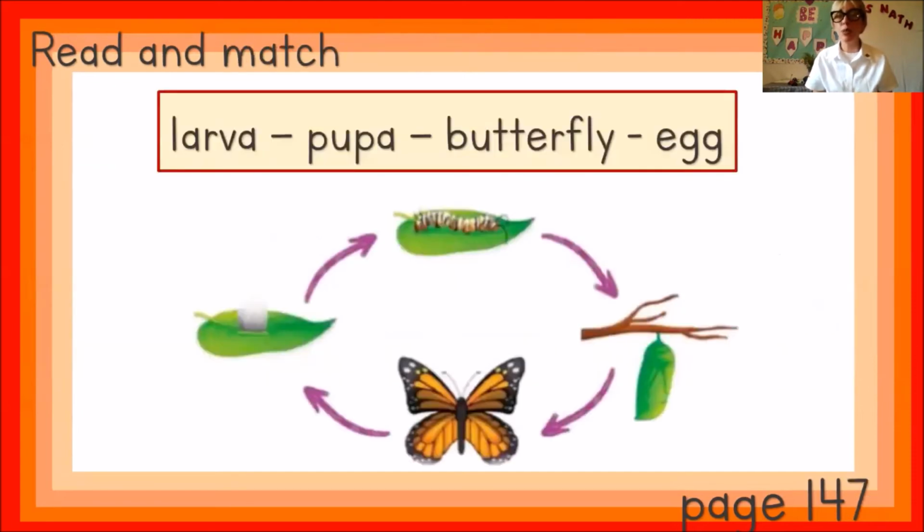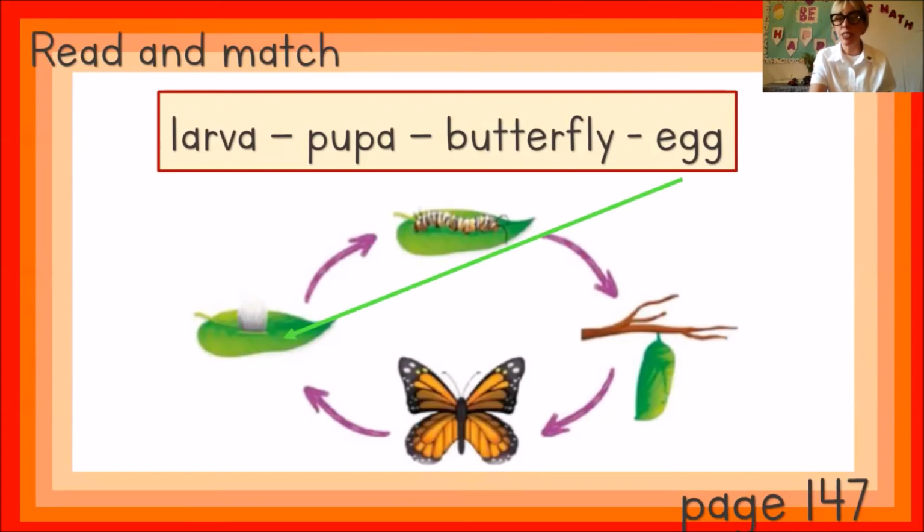Okay. Now let's turn to page 147. We are going to read the words from the word bank and match to the correct picture. Let's start on step number 1. Can you remember what word it is, Sebastian? Step number 1, is it larva, pupa, butterfly, or egg? Step 1 is egg. Make sure you draw a line from the word to the picture.